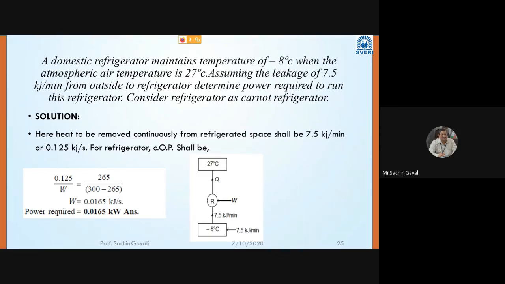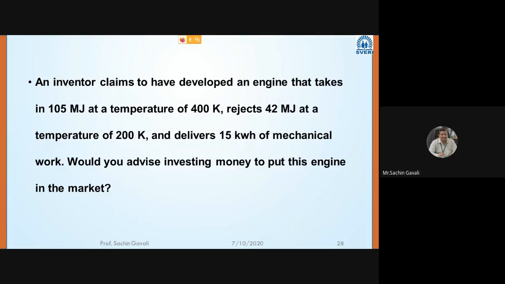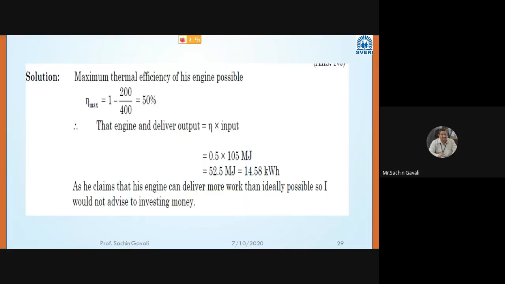So I think this numerical we have completed. A domestic refrigerator maintains temperature, completed. Okay, this Carnot engine works between temperature limits, this also we have completed. Inventor claims. Okay, now today's numerical.